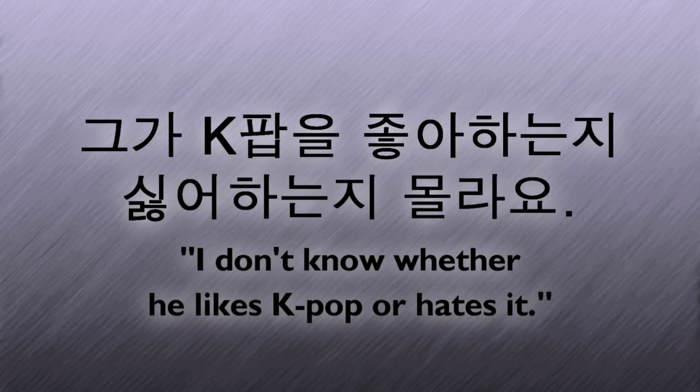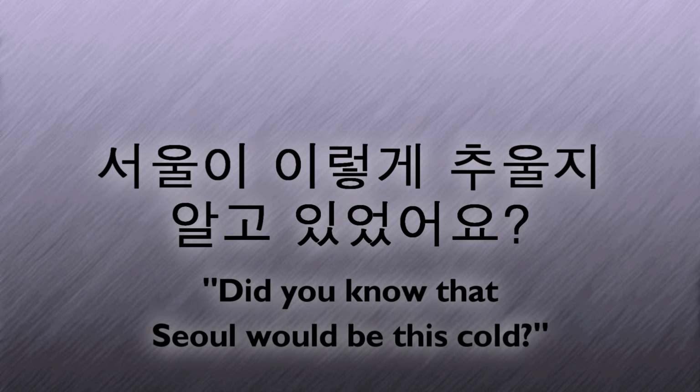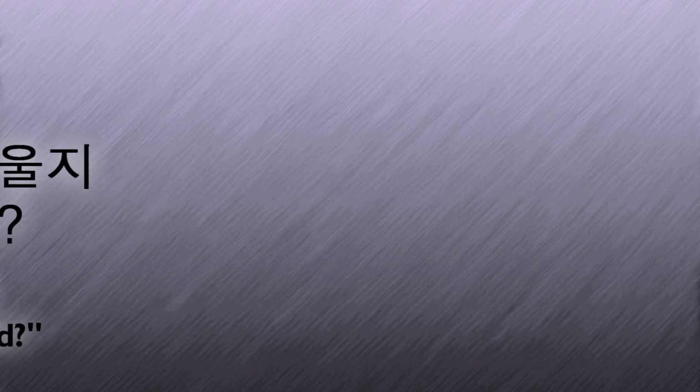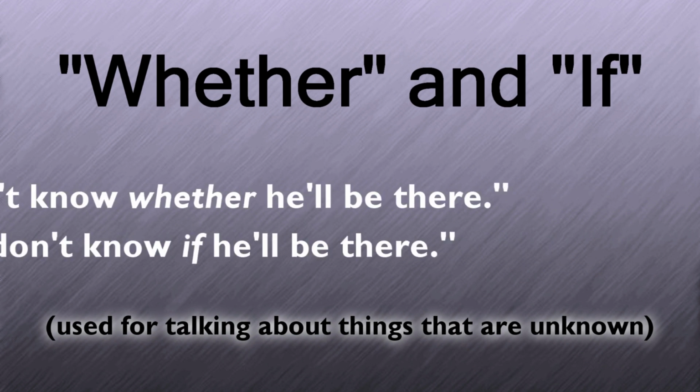Okay, so now you know how to say whether, if, and whether or not, but there are some other meanings this grammar form can have depending on how it's used. For example, 서울이 이렇게 추울지 알고 있었어요? Did you know that Seoul would be this cold? Although we use the same form, here there's no whether or if. This is because the form has another meaning, and that's for talking about things that are unknown.